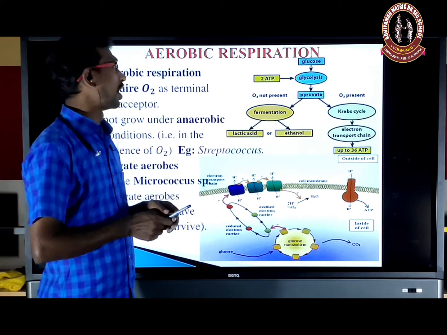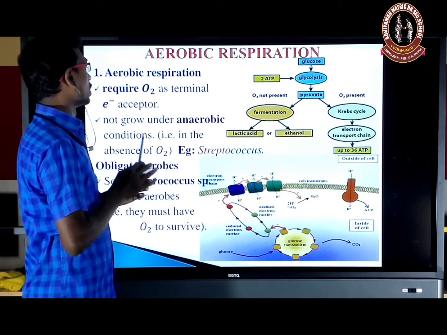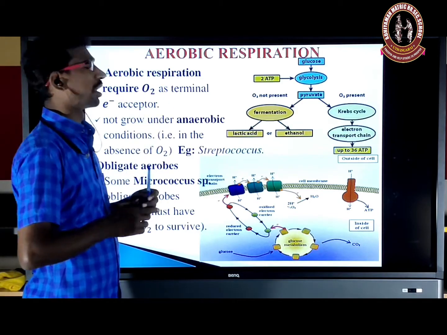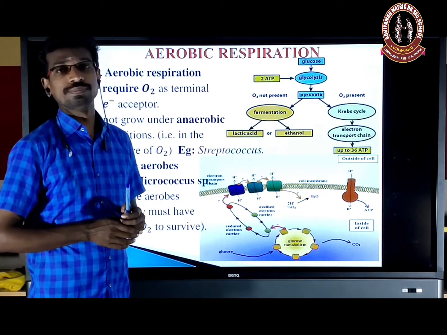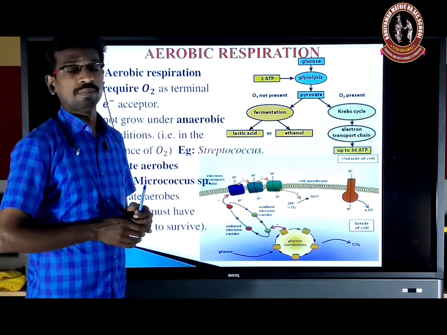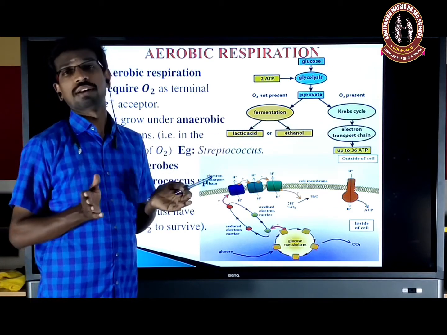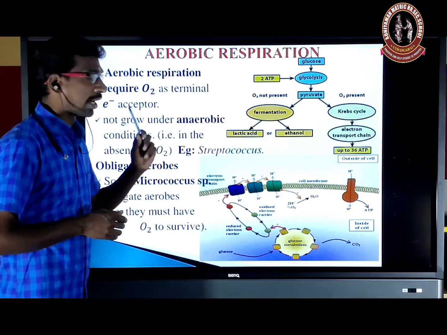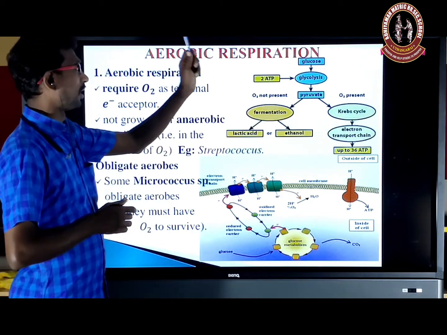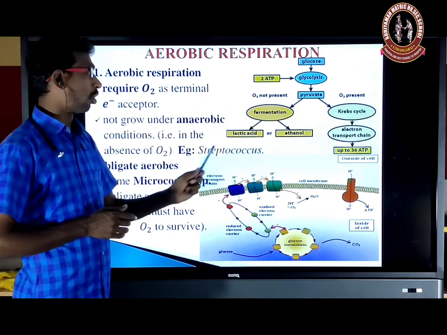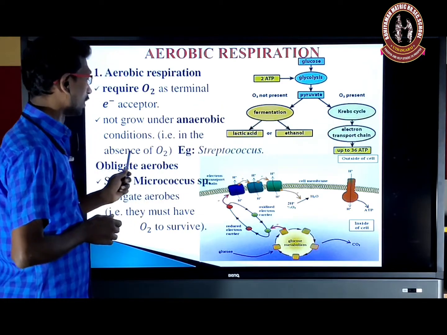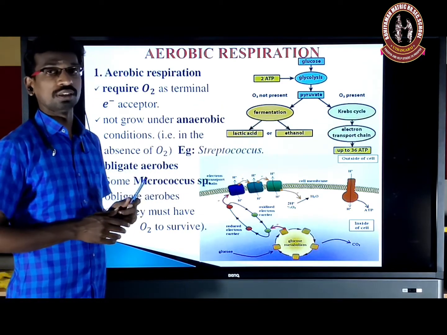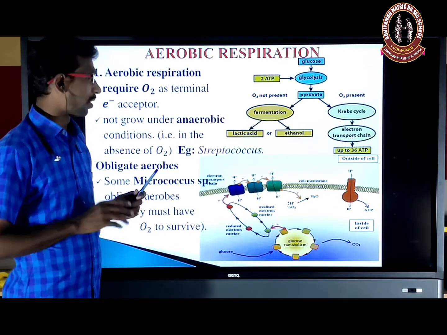Okay. So at the molecular level, we can say that aerobic respiration requires oxygen as the terminal electron acceptor. But in anaerobic conditions, there is no electron acceptor. This kind of bacteria, aerobic bacteria, does not grow under anaerobic conditions. Anaerobic condition means the absence of oxygen.